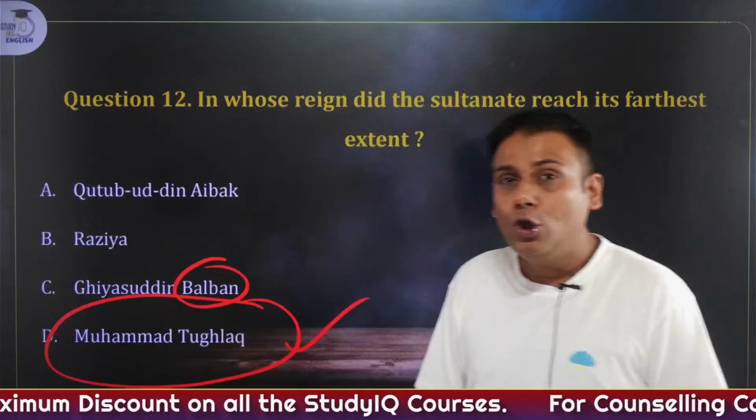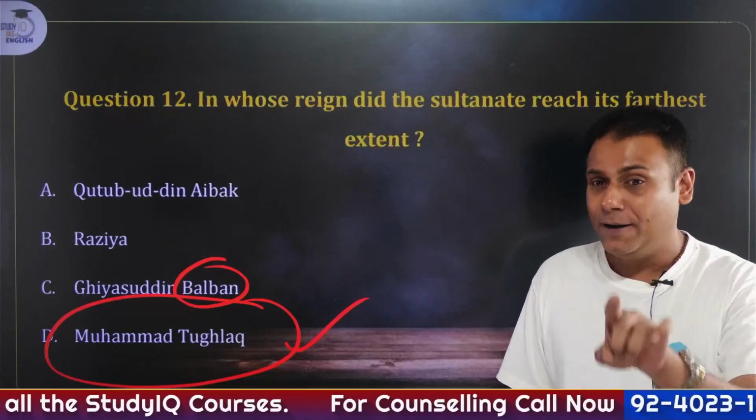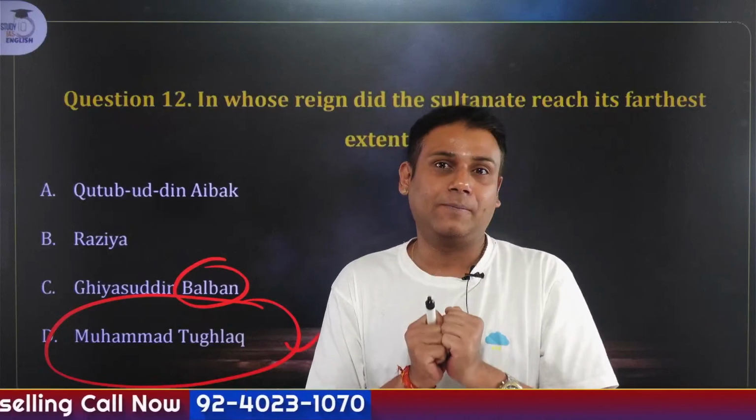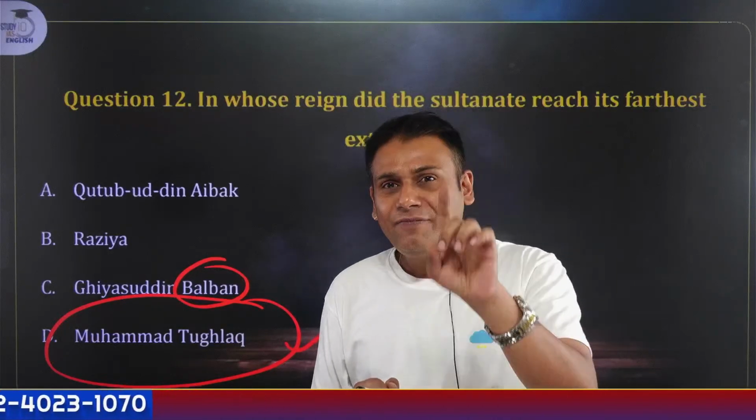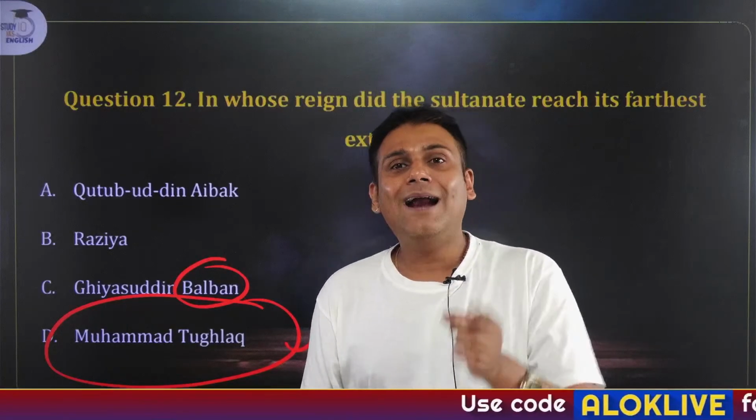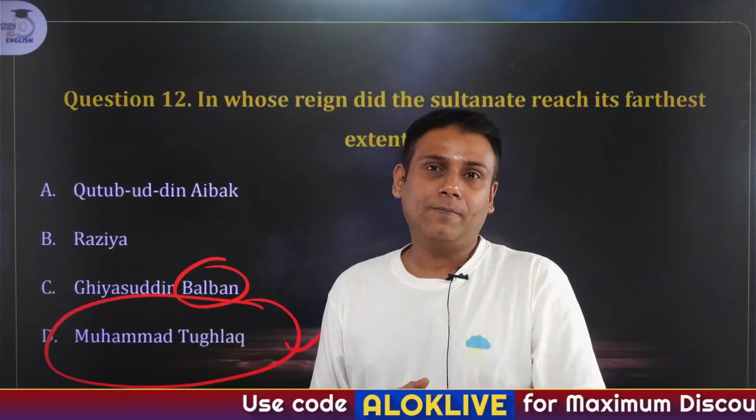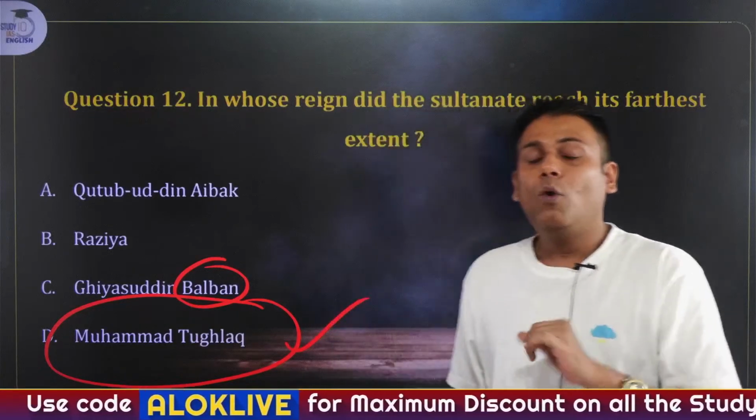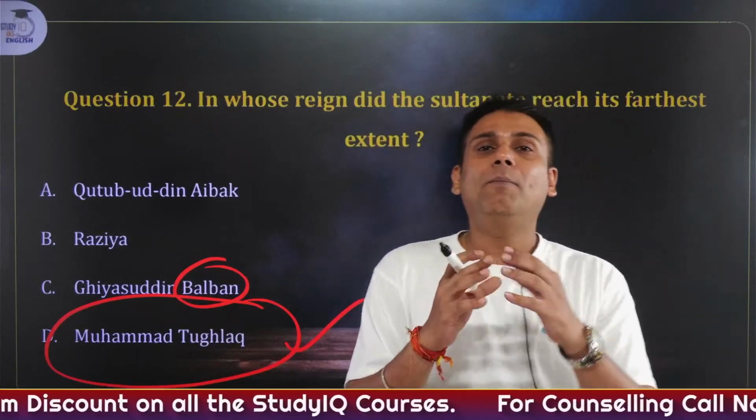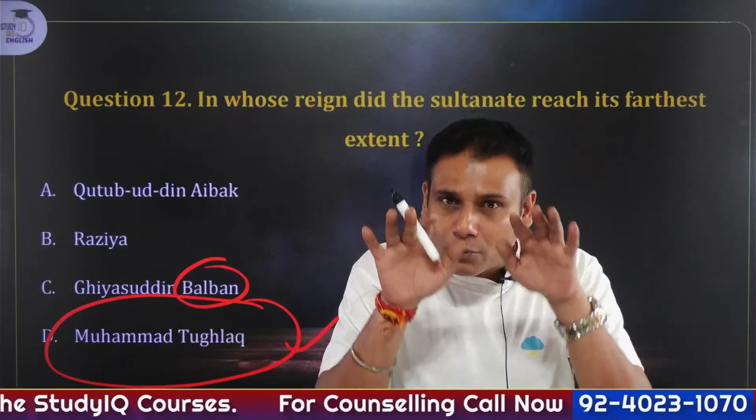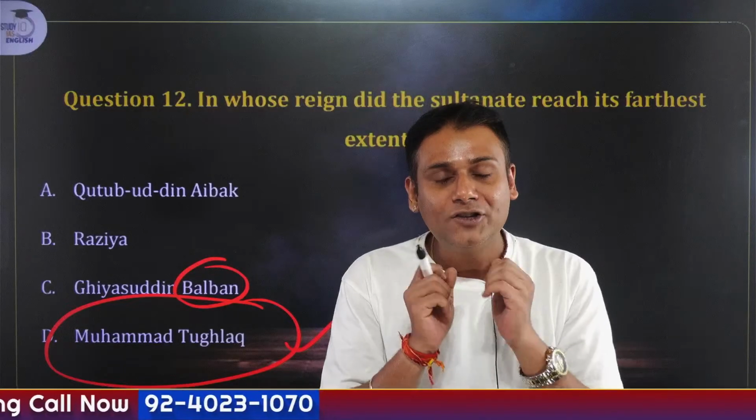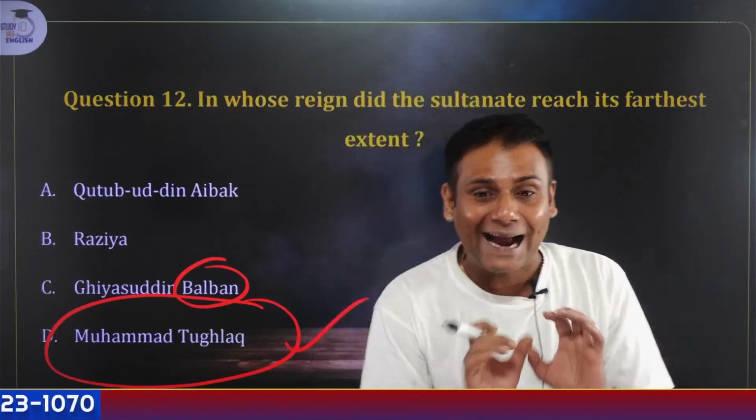Ghiyasuddin Balban, although he followed the policy of blood and iron, his major role was to keep control of Delhi in his hands. As I've told you n number of times when I was teaching Balban, he had a threat from the Mongols. The Mongols used to instigate the governors during the time of Balban. So Balban was usually involved in controlling the internal strife. His major concern was to keep Delhi intact.